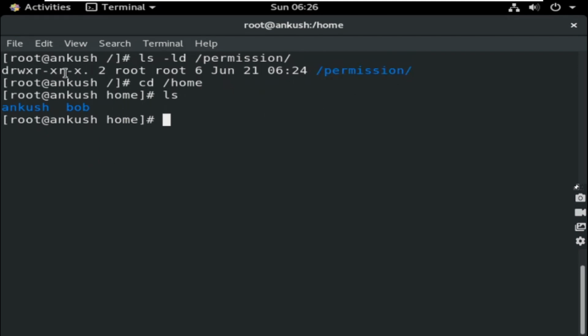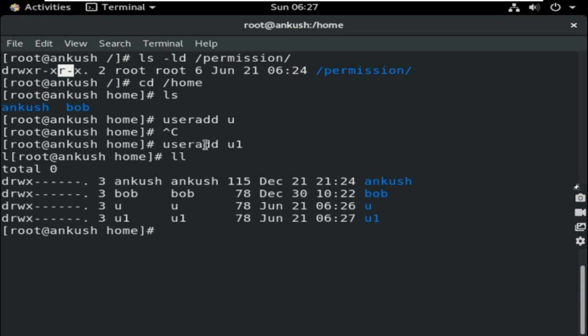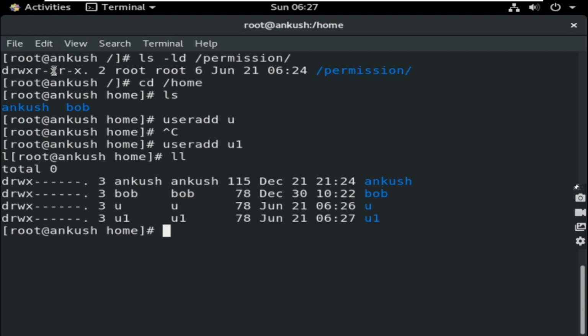Normally all of the users like Ankush, Bob or any other user, like if I add a user, useradd U1, that user you can check, U and also U1. So U1 is also a new user to my system. Those actually come under the others user category. You can see R and X is the permission for other users. R and X means they can only read and execute, they cannot write inside this directory.